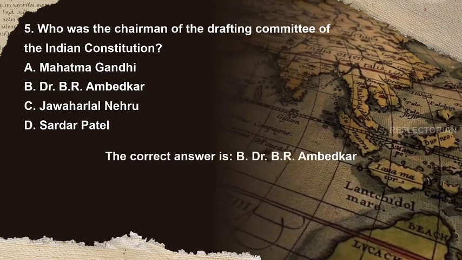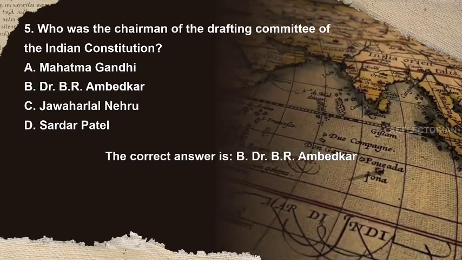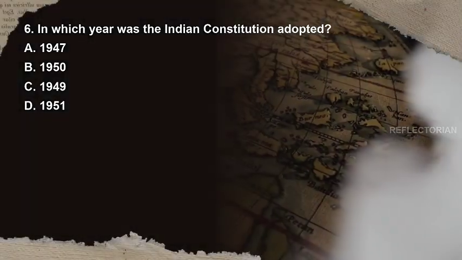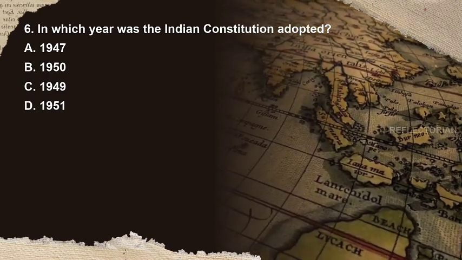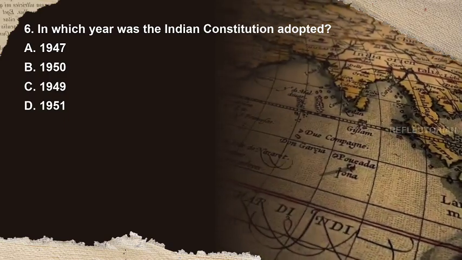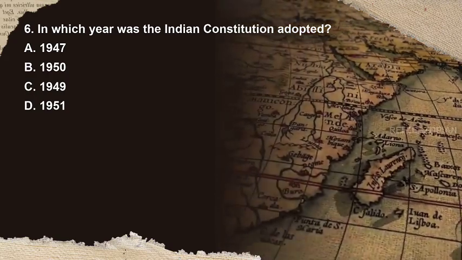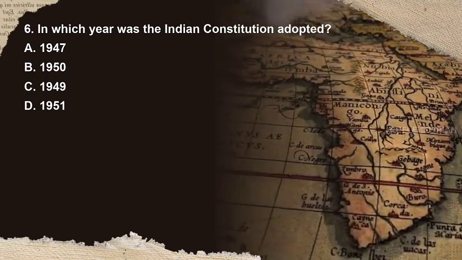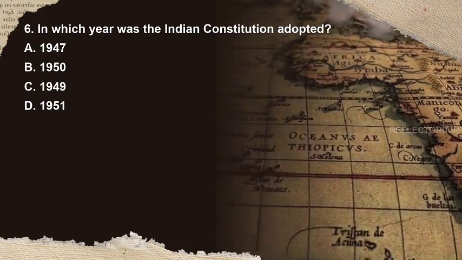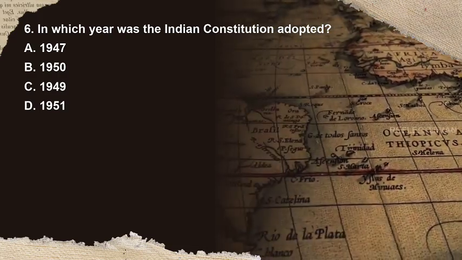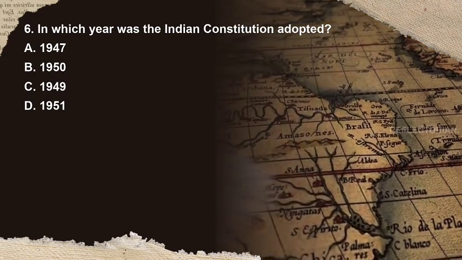The correct answer is B. Dr. B.R. Ambedkar. Question 6. In which year was the Indian Constitution adopted? Options are A. 1947, B. 1950, C. 1949, D. 1951. You have 10 seconds to answer.